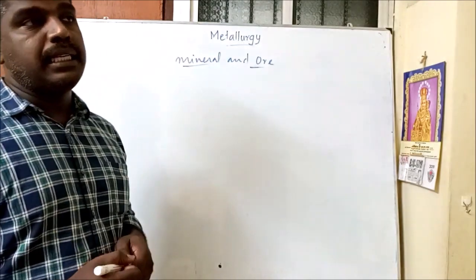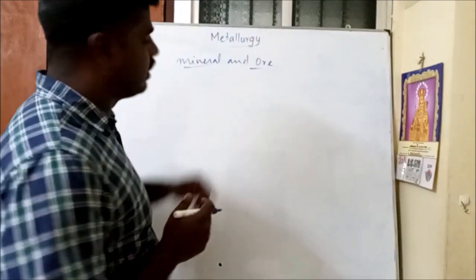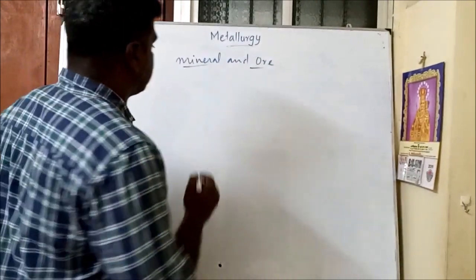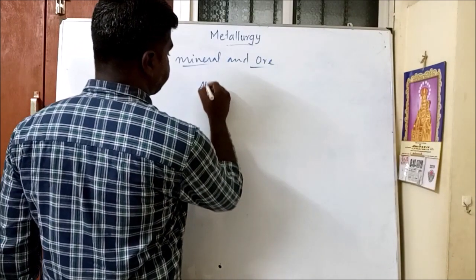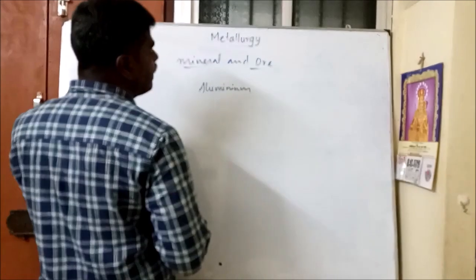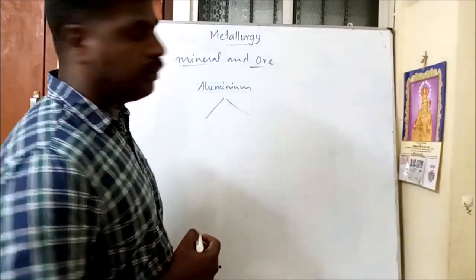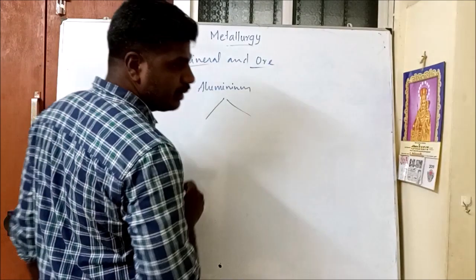See, let me take a few examples to differentiate minerals and ore. For example, take aluminium, a simple example. Aluminium has many types of ores. Let me compare two types of ore.